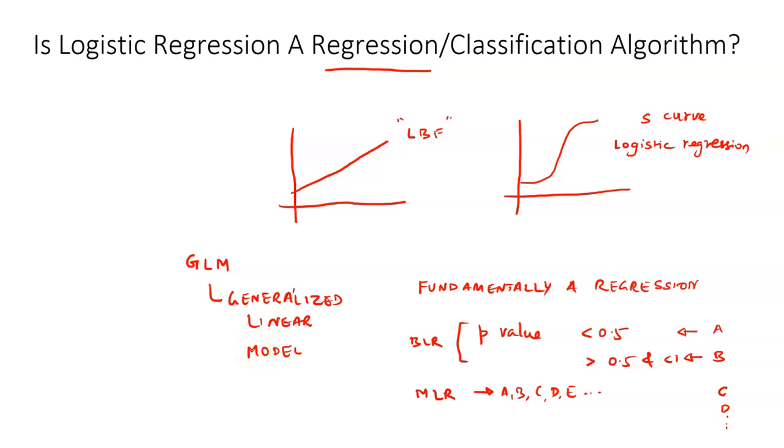So if you are asked this question whether logistic regression is a regression or a classification algorithm, say confidently that logistic regression is fundamentally a regression algorithm. It has been extrapolated for classification purposes. Just because it is used more in the world of classification doesn't mean that it cannot be a regression algorithm.